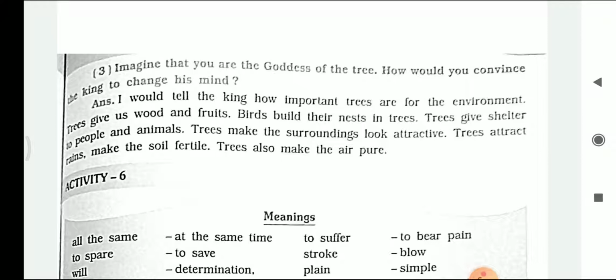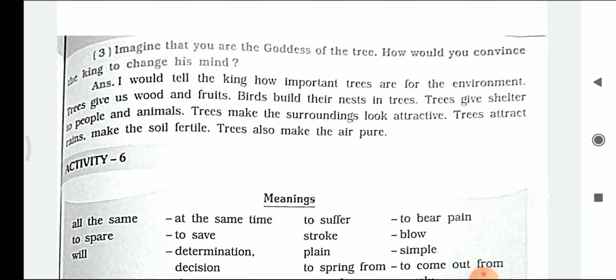Trees give us wood and fruits. Birds build their nest in trees. Trees give shelter to the people and animals. Trees make the surrounding look attractive. Trees attract rain, make the soil fertile, and trees also make the air pure. So here we can say that we will tell the importance of trees to the king in order to change his mind.